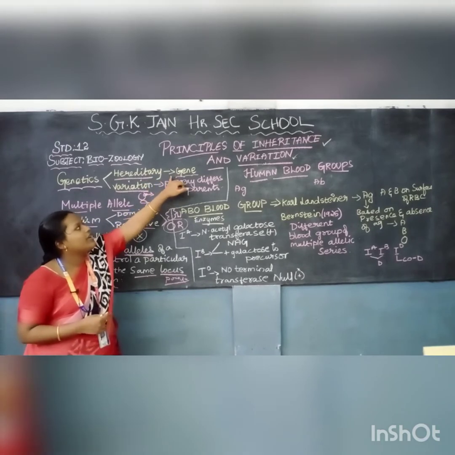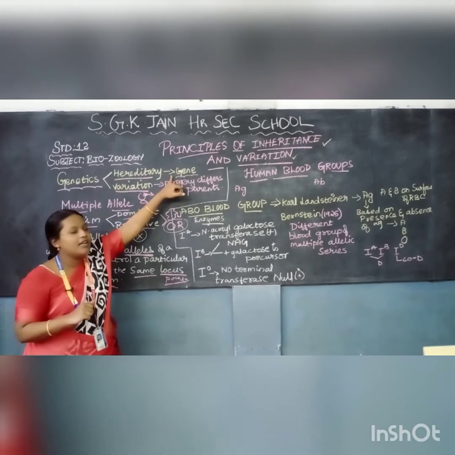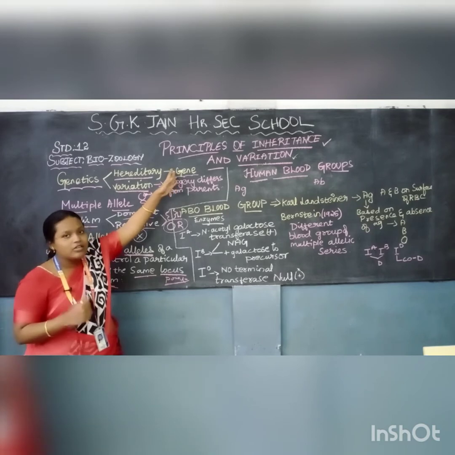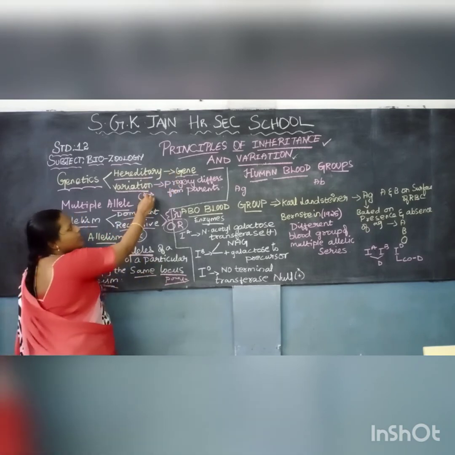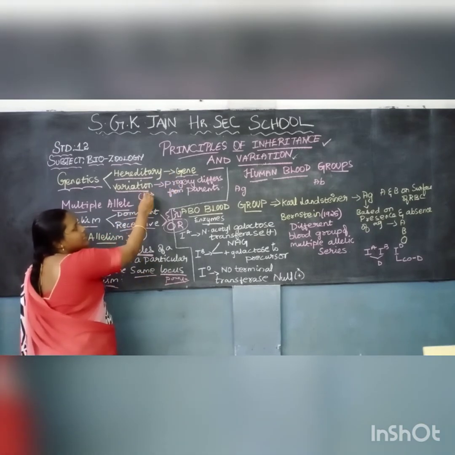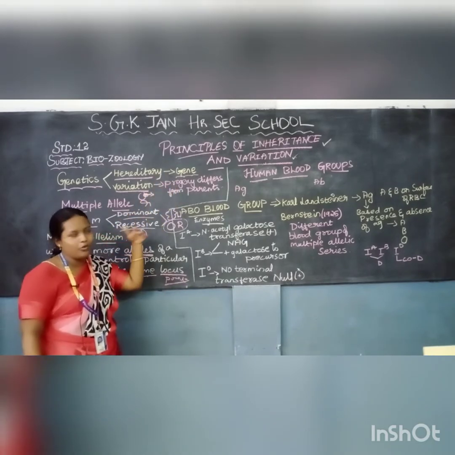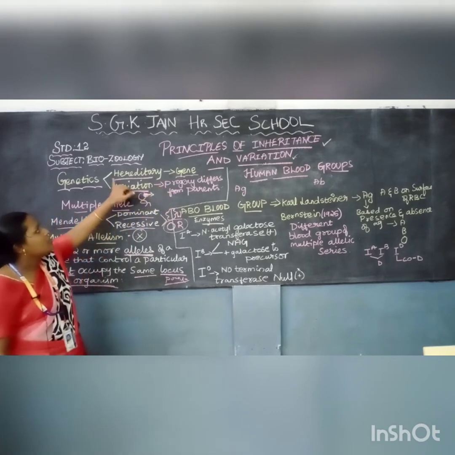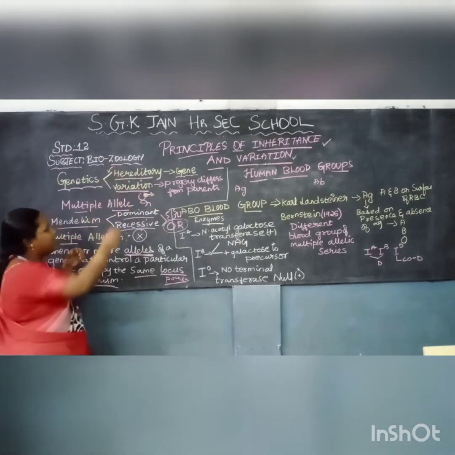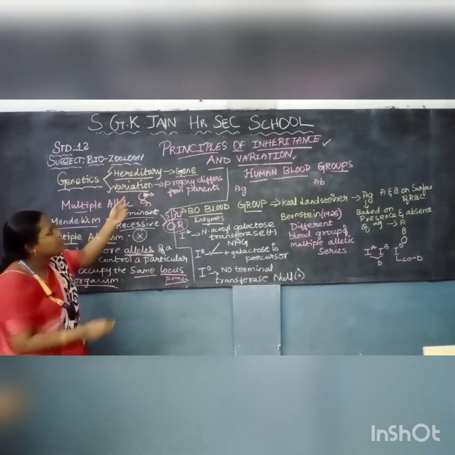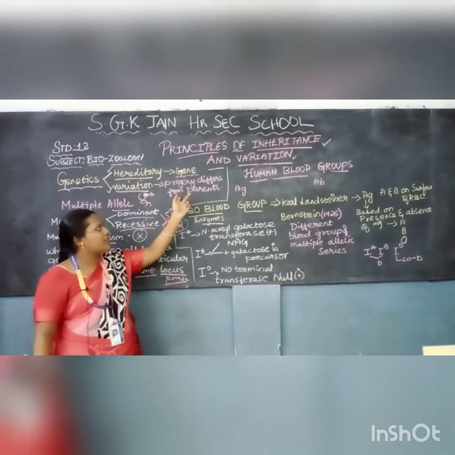So we have to know what a gene is. Now what is a gene? It is a unit of hereditary. In a chromosome, at a particular point, the genes are present. A gene controls many characters. So that is called a gene. Now we are clear about hereditary. So what is variation? Progeny differ from their parents.